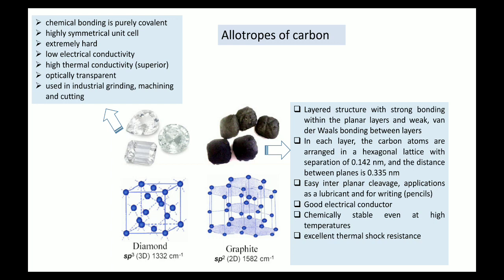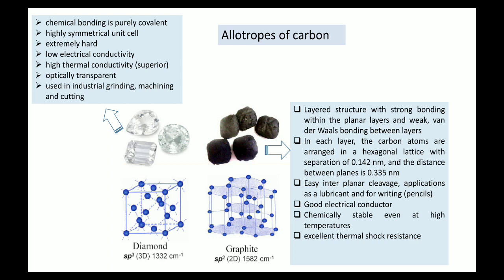However, if the bonding just changes from sp3 to sp2, you can see the entire material looks different, and now you have graphite, which is very cheap and not costly. Nobody wants it. On the other hand, everybody wants diamond, even a small piece of diamond, but nobody likes even a big piece of graphite.